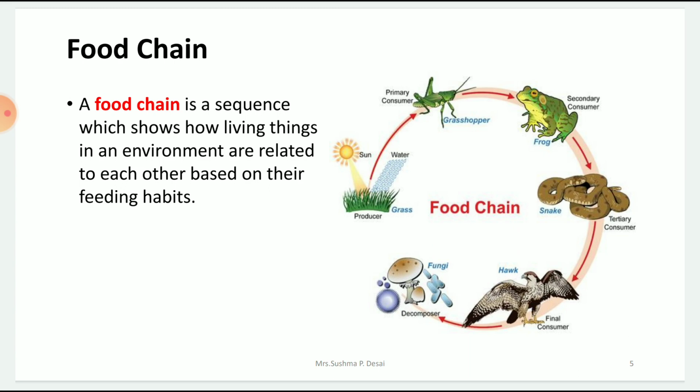And always a food chain starts with a producer, and always a producer has to be a plant. Yes, because none of them, other than plants, can make their own food. Therefore a food chain always starts with a producer.